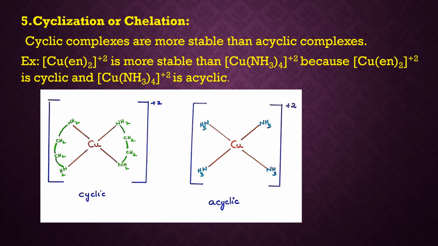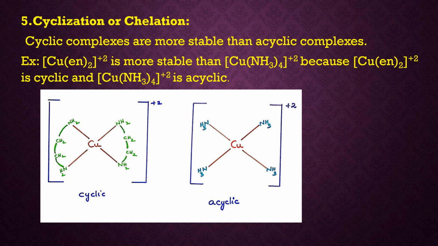So what exactly is under chelation or cyclisation? Cyclic complexes are more stable when compared to acyclic complexes. For example, look here in the diagram or the figure given below. Cyclic complex is Cu(en)2 2+, which is more stable than Cu(NH3)4 2+.